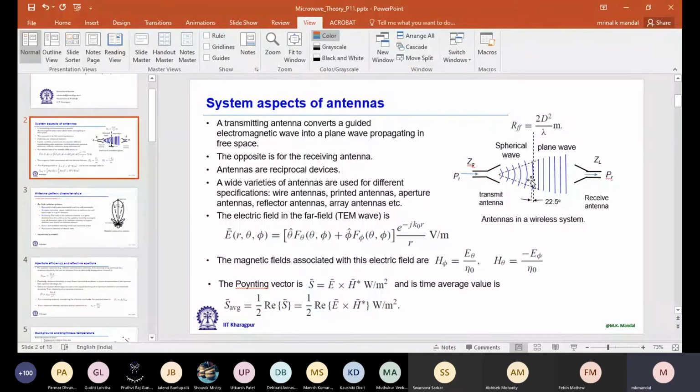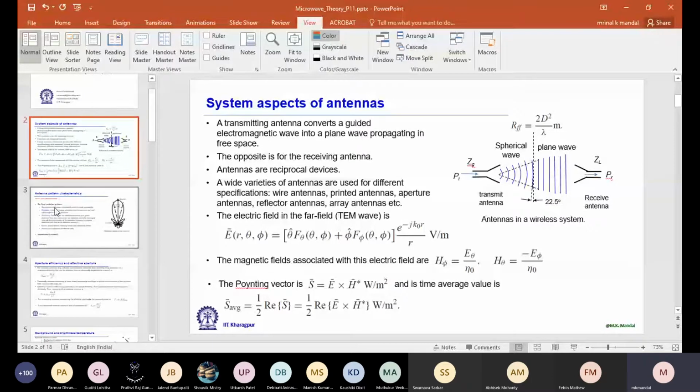Beam width is shown here, and if I consider from the center point to the left and right side, when this phase error is 22.5 degrees, it is considered to be the interface between near field and far field. This is a numerical value widely used by the antenna community.